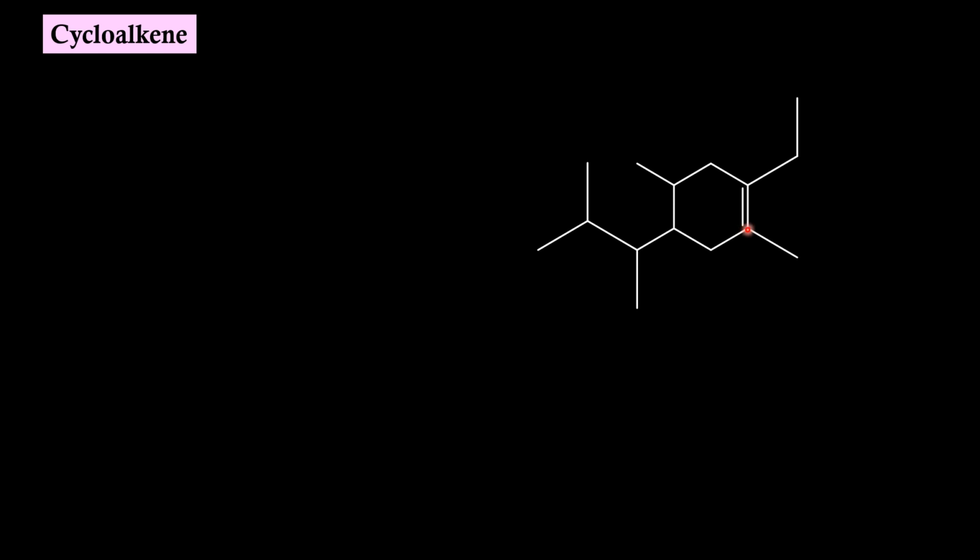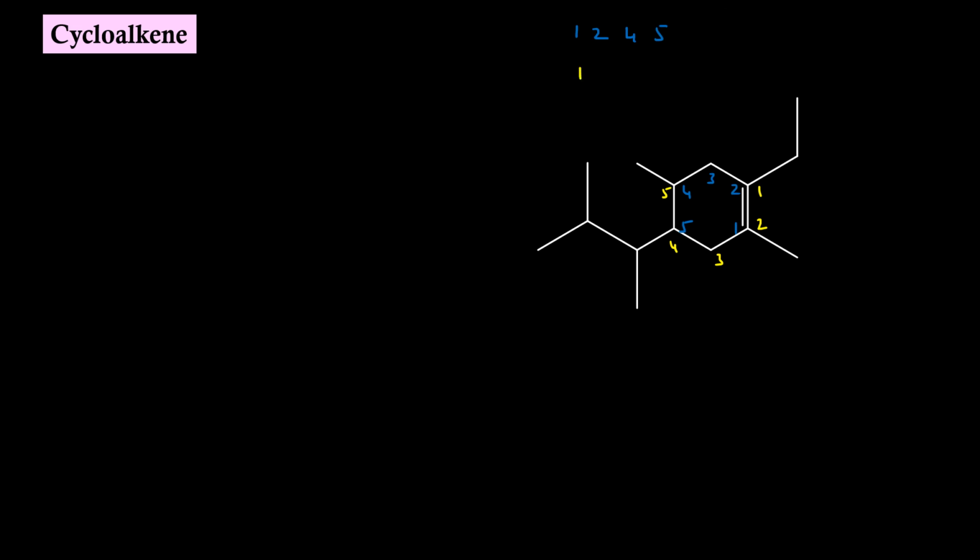Let us start numbering from this carbon. 1, 2, 3, 4, 5. So my locant set will be 1, 2, 4 and 5. If I start numbering from this position, then 1, 2, 3, 4, 5.